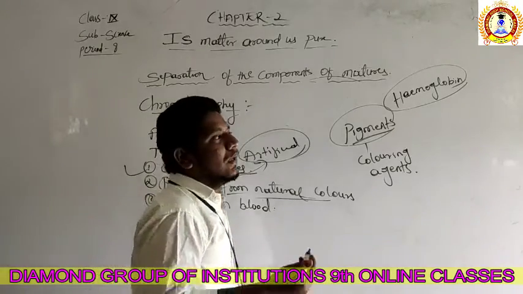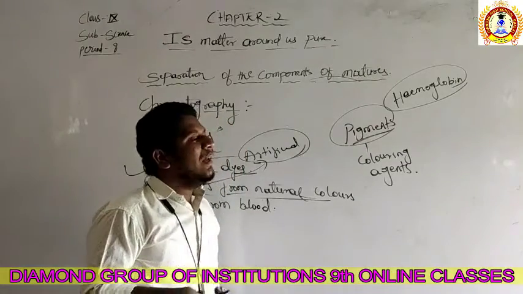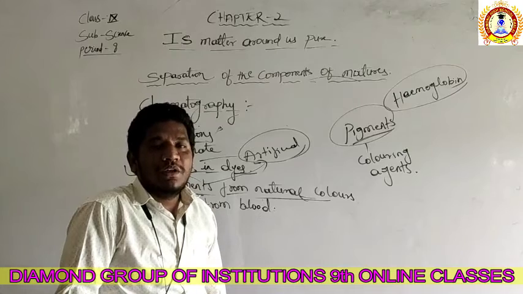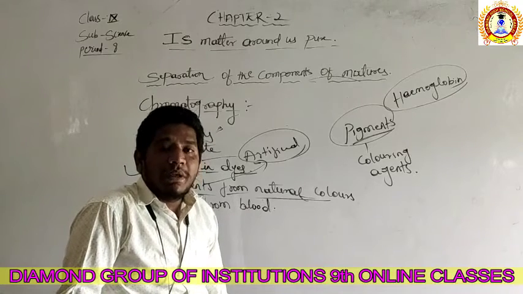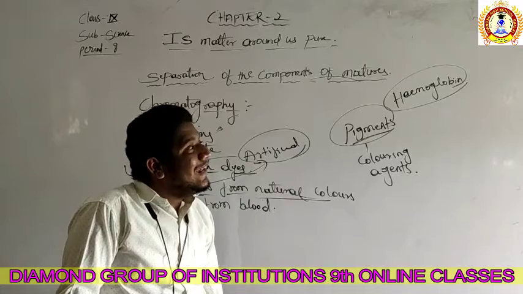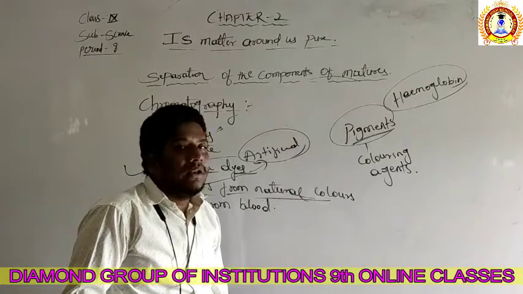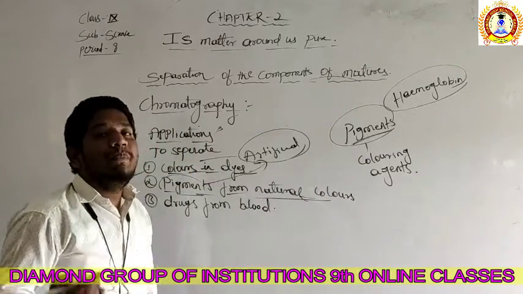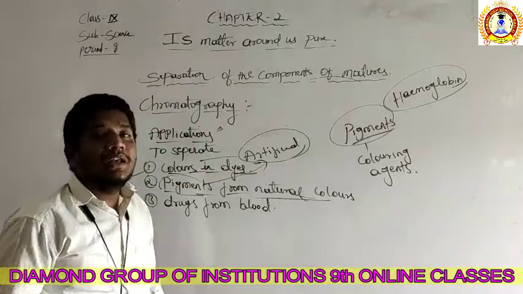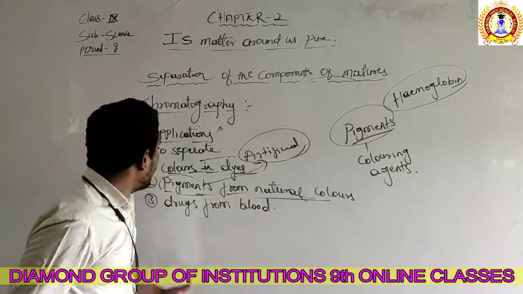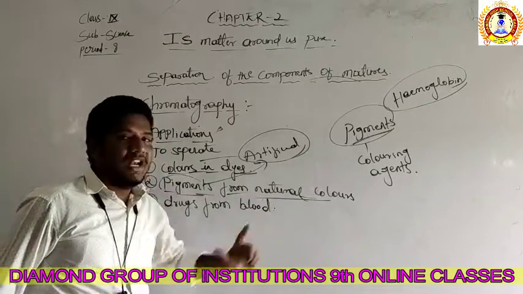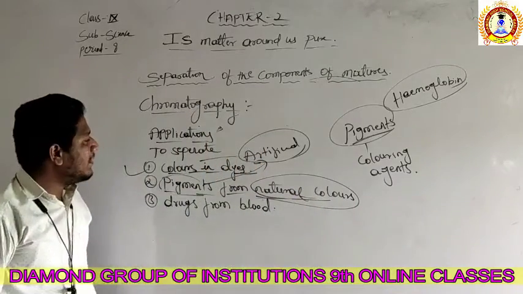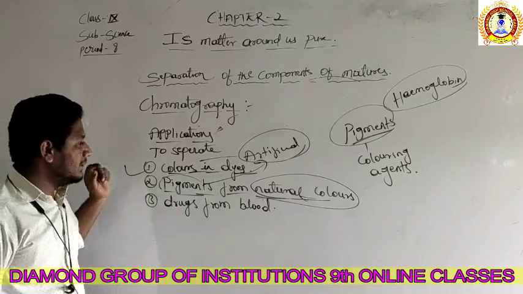And why are the green leaves green in color? Why are they green in color? Because of the pigment. Because of the pigment of the green leaves, they are green in color. So different plants have different coloring. It is because they have different pigments. Pigments are nothing but they are the coloring agents, we can say. Okay. So even we can separate the pigments from the natural colors. What the natural colors have, that can be separated by the additional artificial colors.